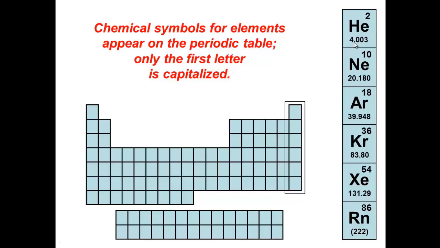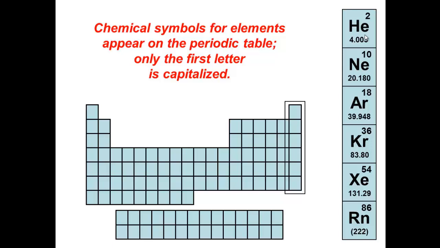Chemical symbols for all elements appear on the periodic table. Only the first letter is capitalized. The second one is lowercase, like He: H is capitalized, E is lowercase. Sometimes the chemical symbol is only one letter, and for sure it's going to be capitalized.